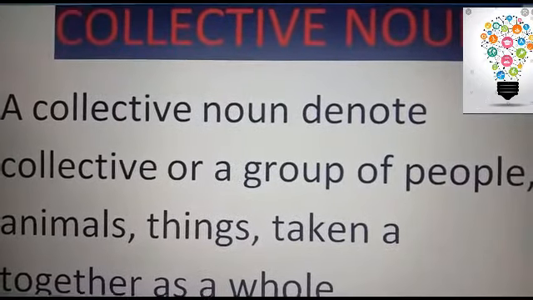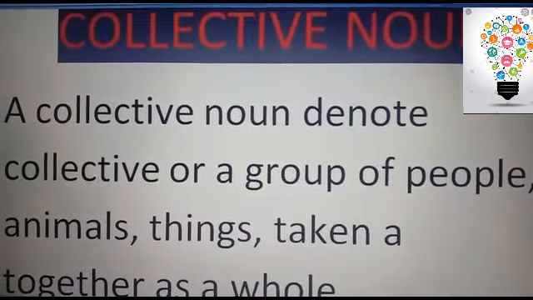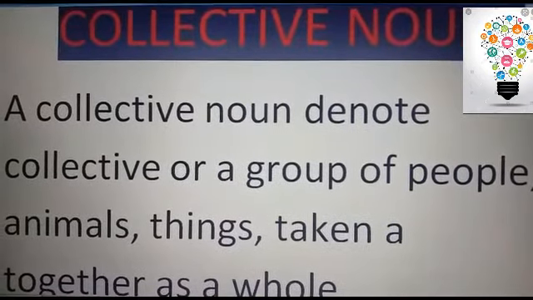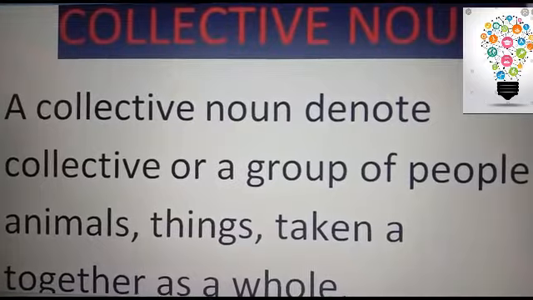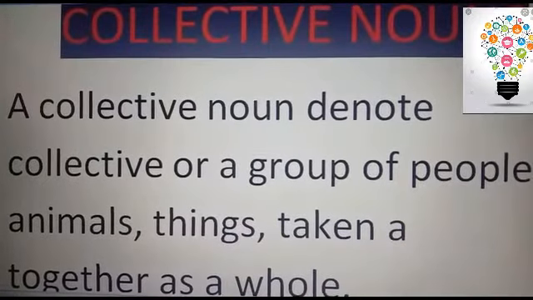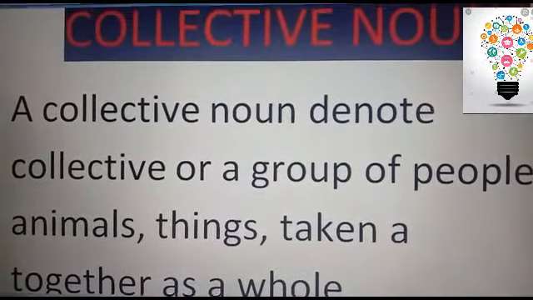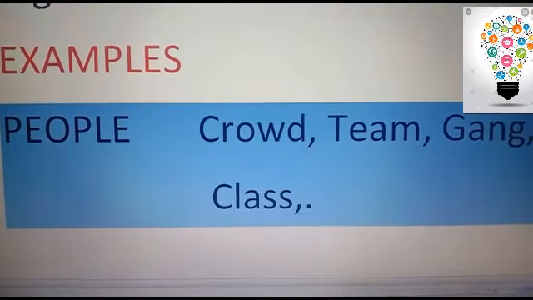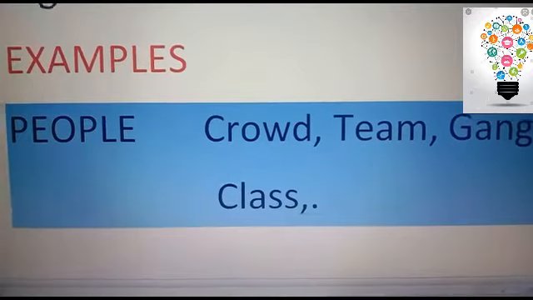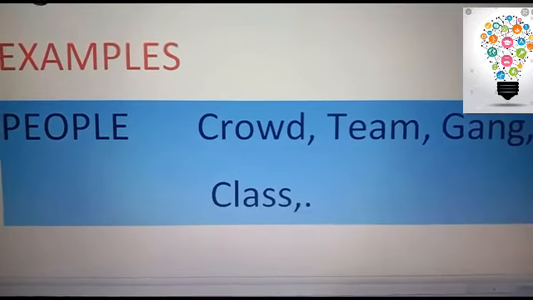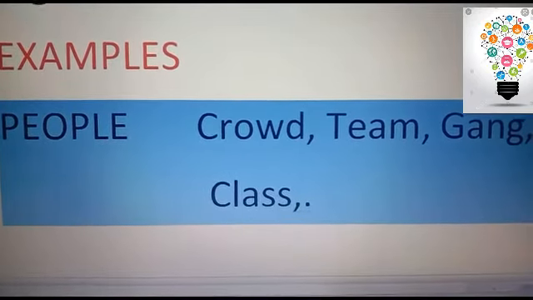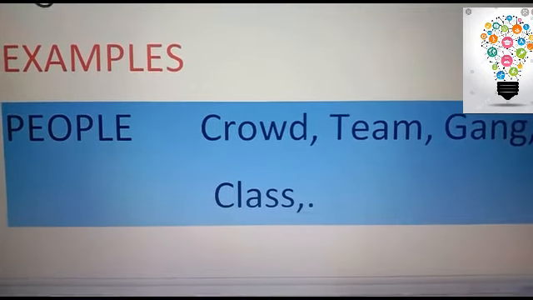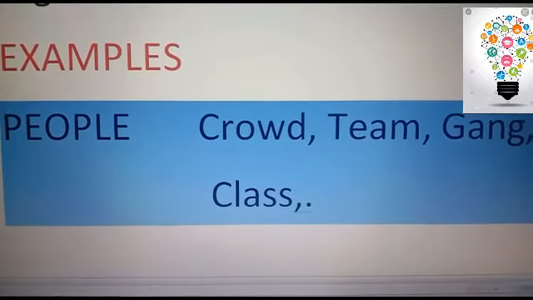It's very important. It looks quite complicated, but trust me, it is not. It is just a collection of people, places, animals or things, taken together as a whole. Let me give you some examples. For example, what is the place called? Think about it. We call it a library. And for a place where I keep all the books, I will use a library of books. So this is one such example of a collective noun. We will talk about more examples of collective nouns.